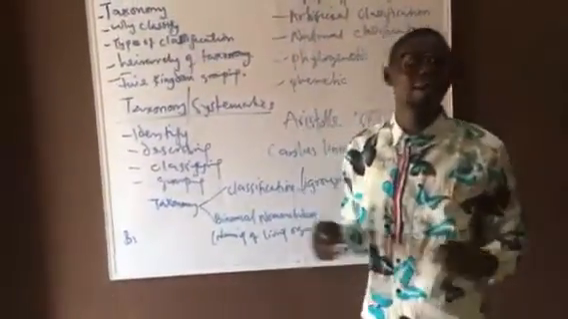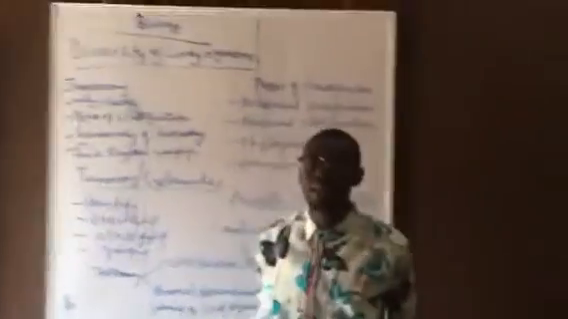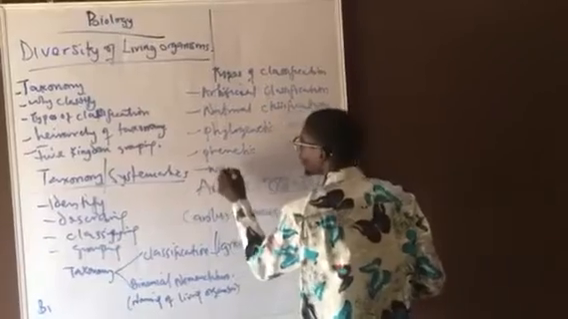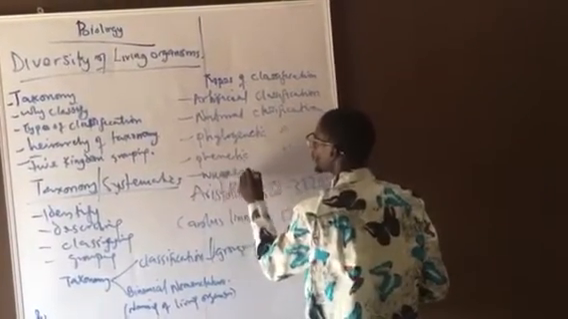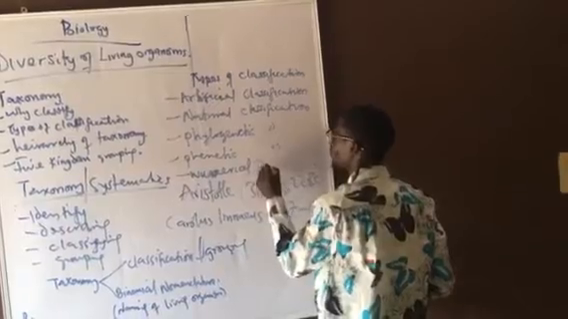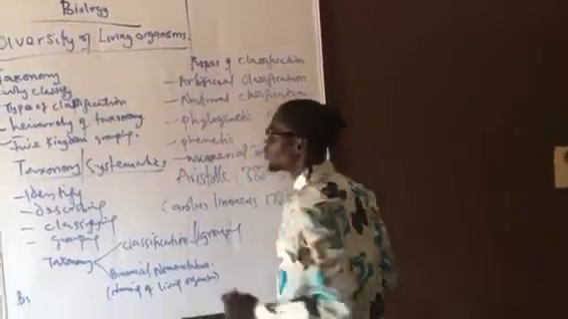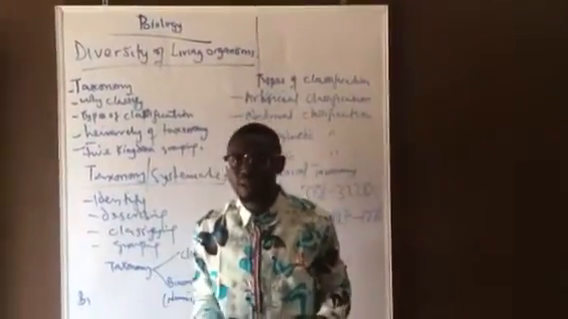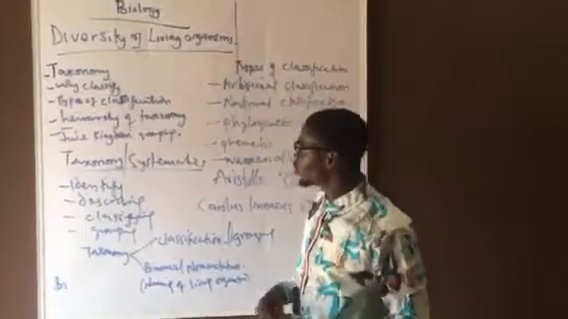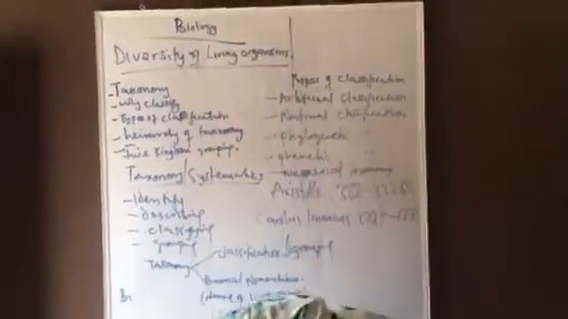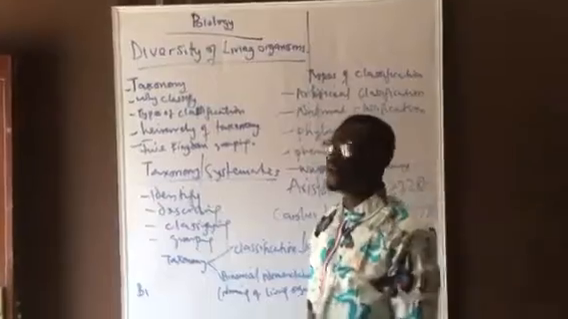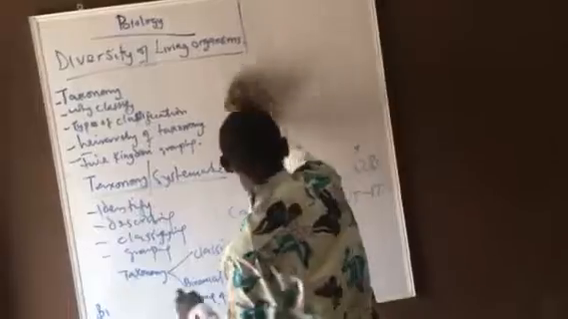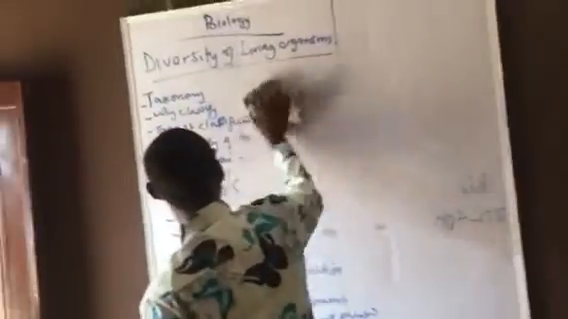Then we also have what we call numerical taxonomy. That is the recent one, a result of the evolution of the computer. It was the result of computation of quantitative data on the computer. That is numerical taxonomy. So when we leave the types of classification, we'll move to the hierarchy of taxonomy, and then to the five kingdoms.